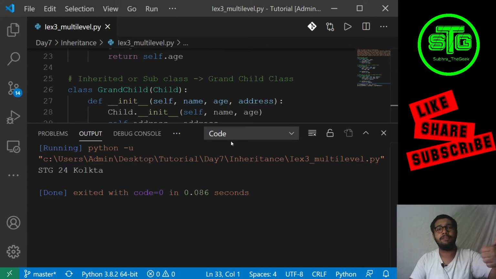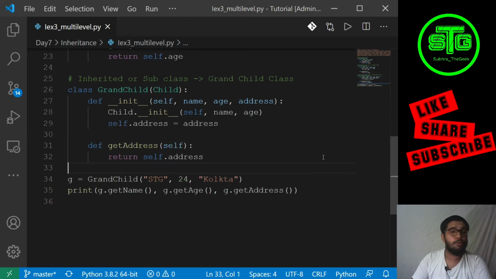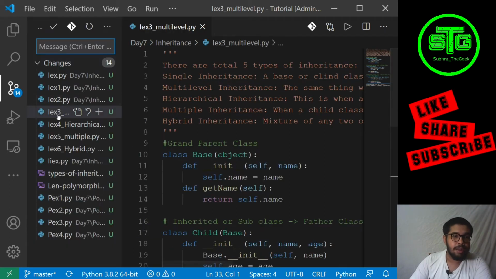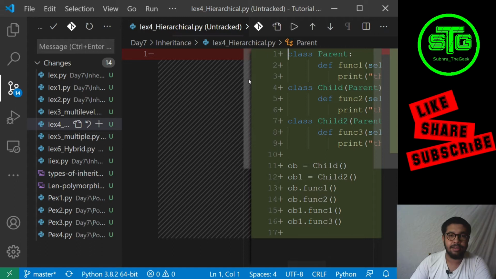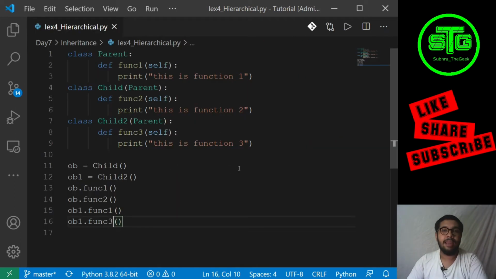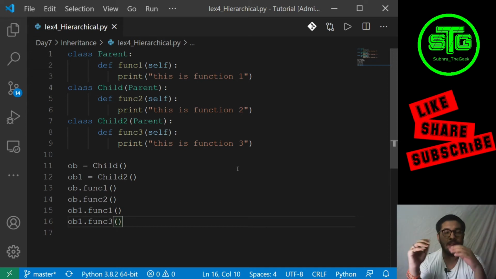So we learned single level, multi-level, then we learned the super keyword, then we learned how to inherit classes. Now we will be learning the next type of inheritance. What comes after multi-level is hierarchical inheritance. So example 4 is hierarchical inheritance. I told you, we have one parent class being inherited by two classes. The parent class is being inherited by the child class and the child 2 class.